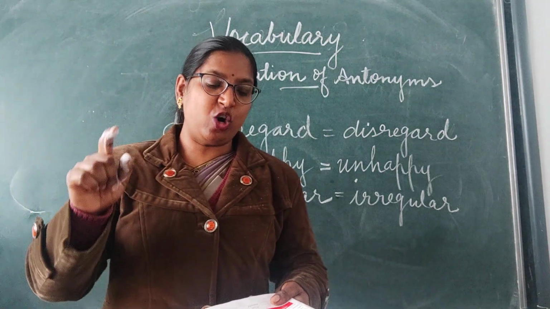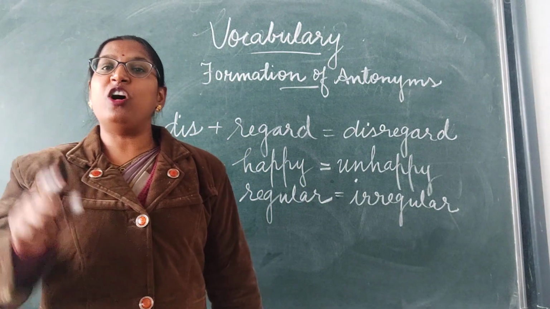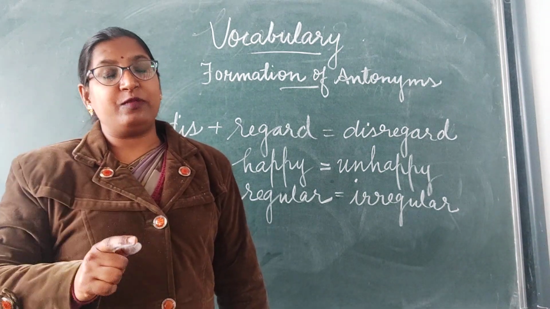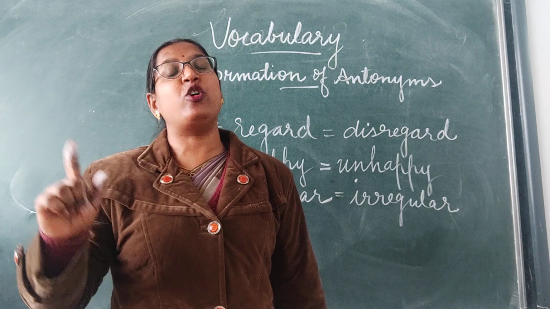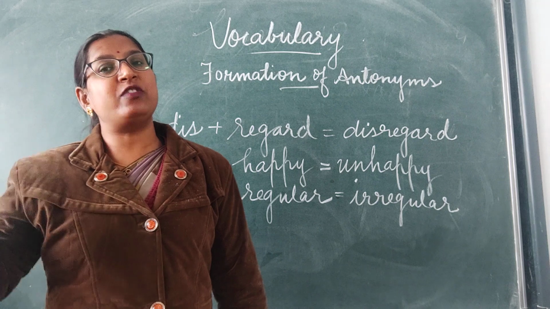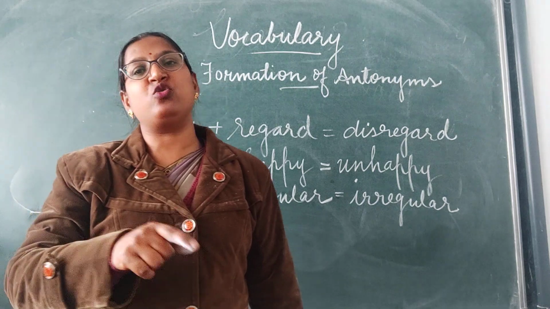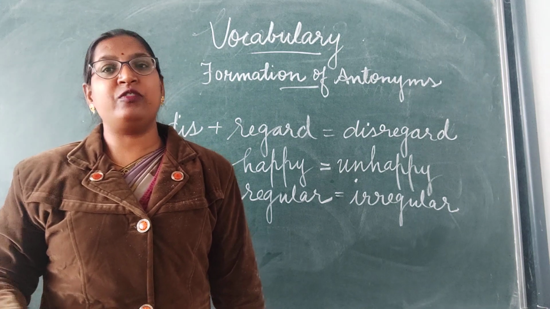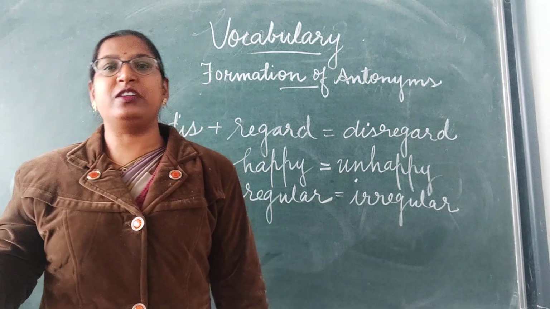Remember, you cannot get the opposite of all words in this way. Very, very important thing. For all the words, we cannot make opposite words in this way. All the words cannot be made opposite like this. Clear? For example, the word old, its opposite will be new. The new word, new. Clear? We cannot add any prefix with it to get its opposite. Clear? This rule can be applicable only with a few words, not with all the words.